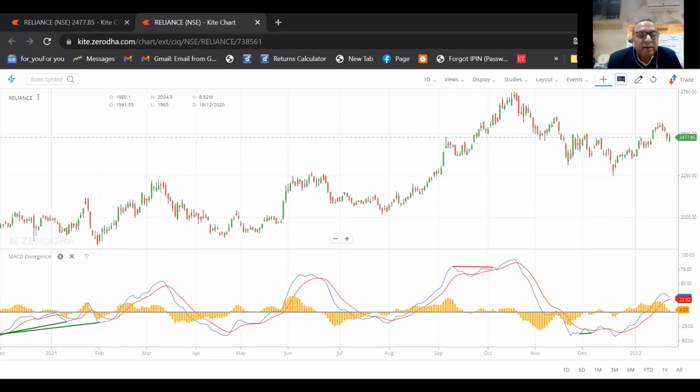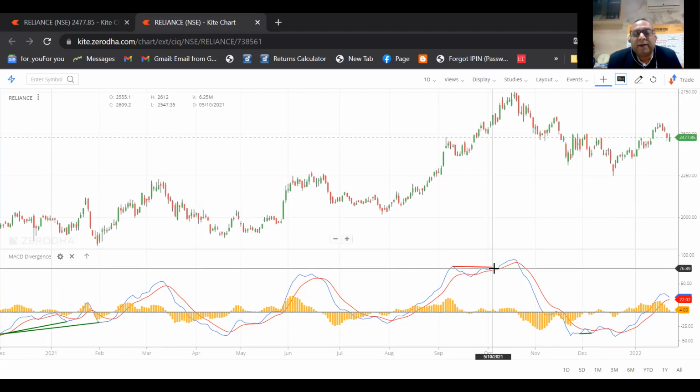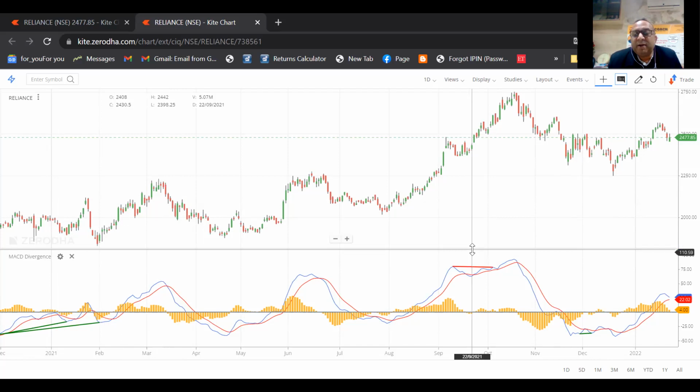But what you'll find in the last 2 years, almost 1.5 years, is that the bigger divergences are available only once or twice on the chart. But whenever you are able to get this kind of divergence, these are clear buy and sell signals, and you should use it while selling and buying, right? Otherwise, take another chart.